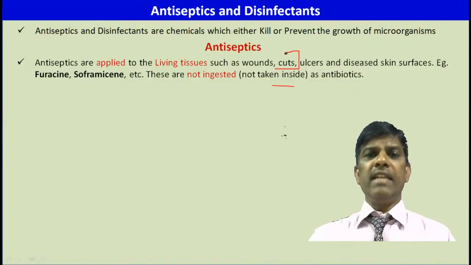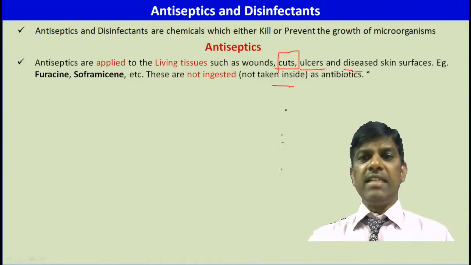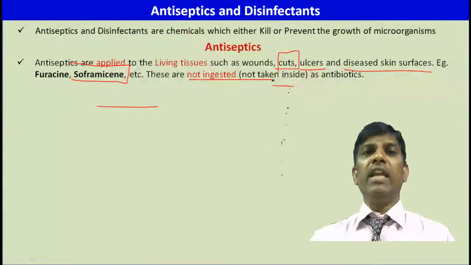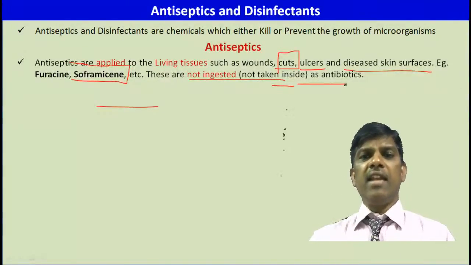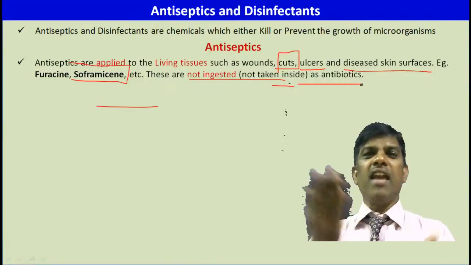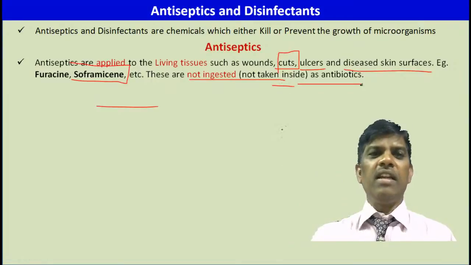Don't take these antiseptics inside. They are not ingestible. On skin, if you have ulcers, ointments are applied to the diseased skin surfaces, for example furacin, soframycin. We will get soframycin tulle also. These are not ingested. Don't take them inside as antibiotics. Since soframycin is used outside, why can't I take it inside? Don't. Soframycin ointment you will get, don't take it inside. It is not going to work, right?